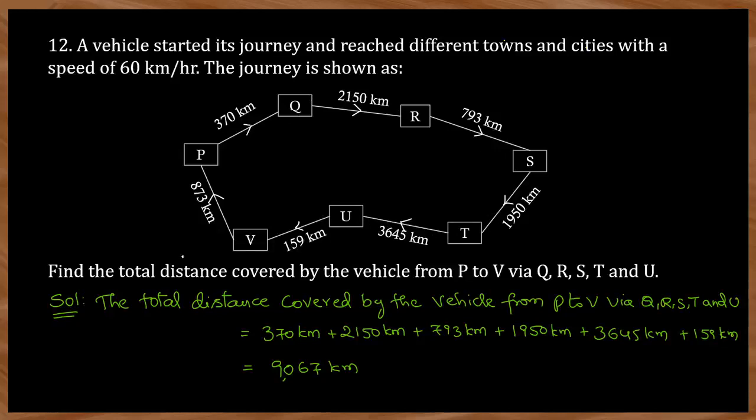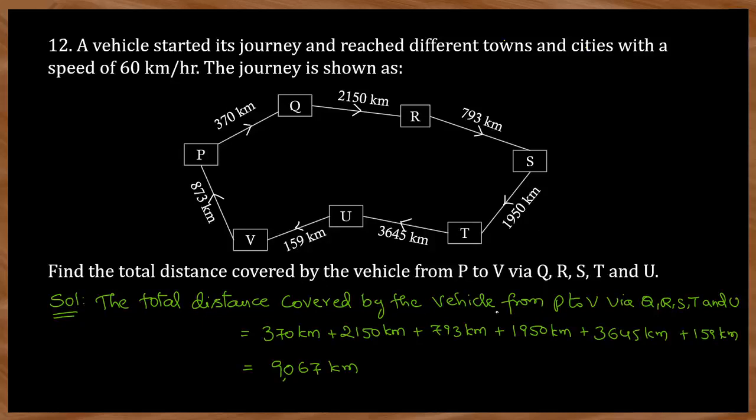Then you have to find out the total distance covered by the vehicle from P to V only. You should omit this value, because he is asking from P to V only. The vehicle has not reached P again. It has stopped here only. Distance is given here in the problem, but you have to calculate up to here. Total distance means what you have to do? Just you have to add them only.